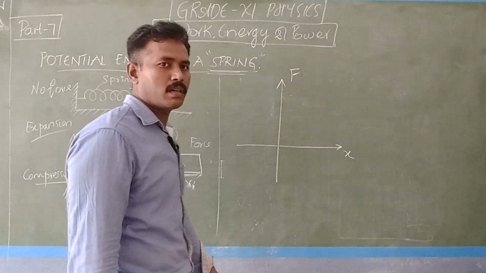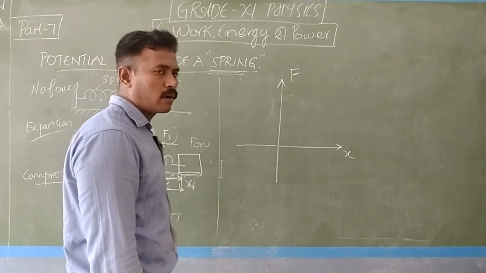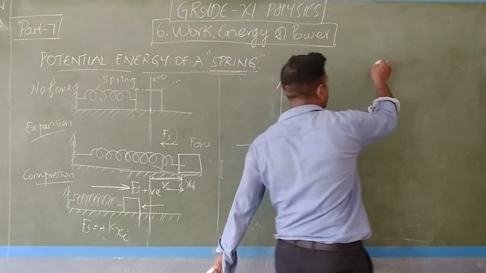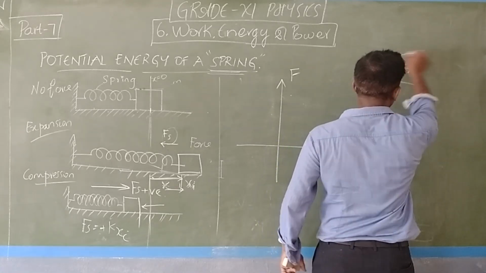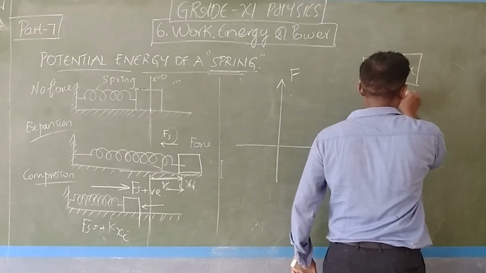So what is the formula? The formula is F equal to negative kx, which is defined as Hooke's law.